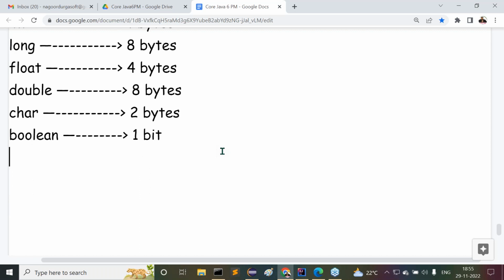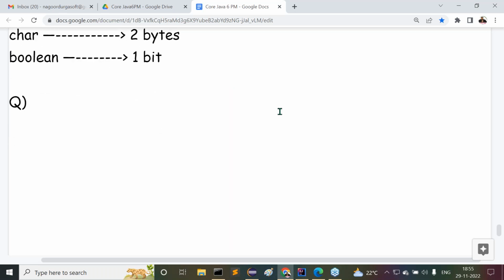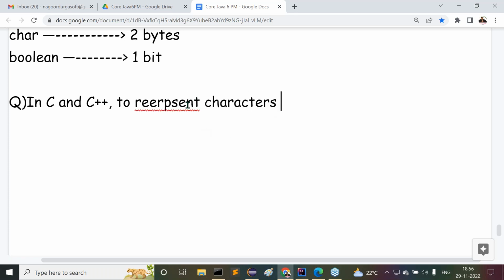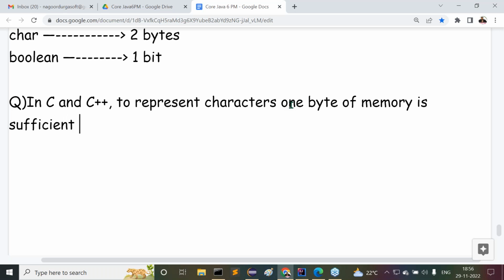Then immediately we have a question. Now try to observe this question clearly, all of you. Understand it clearly. In C and C++, to represent characters, 1 byte of memory is sufficient.